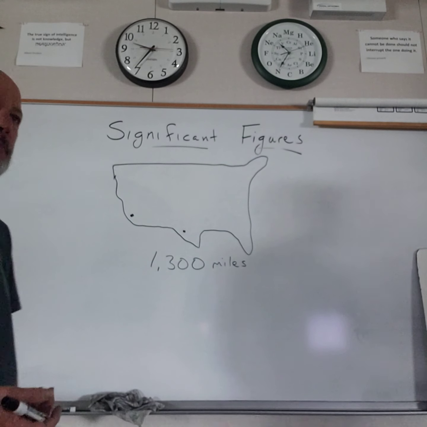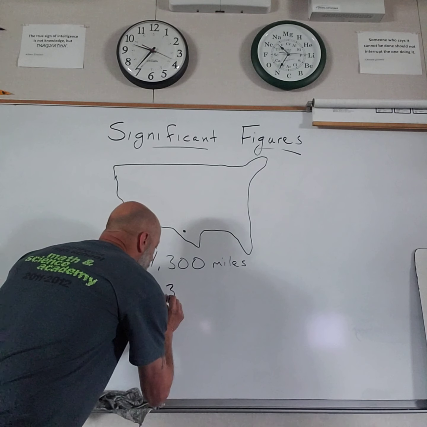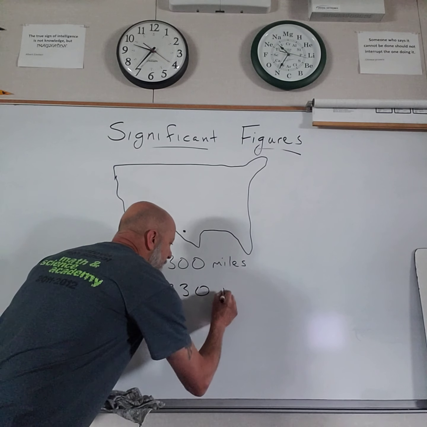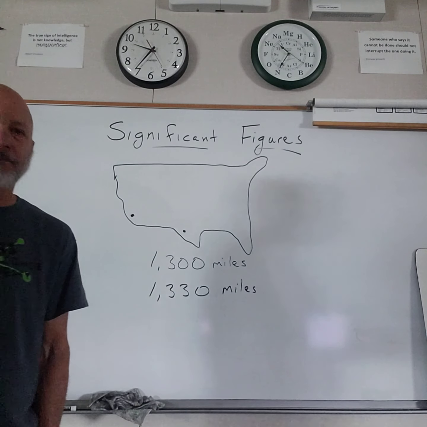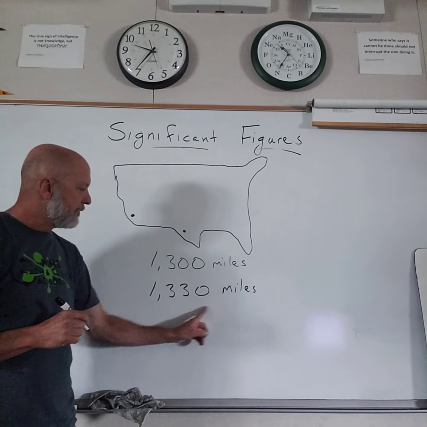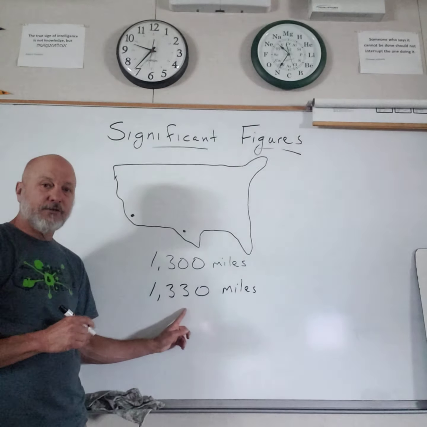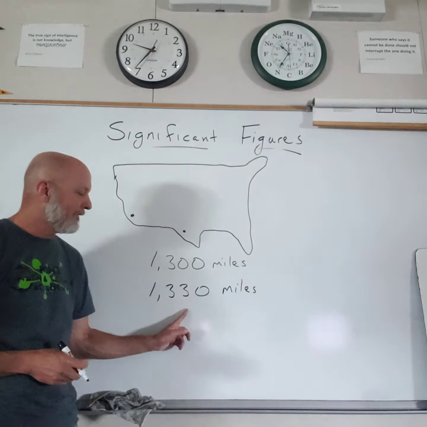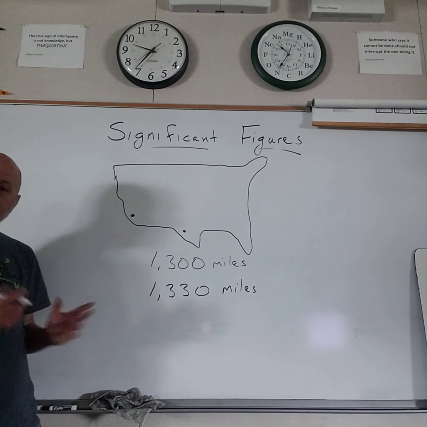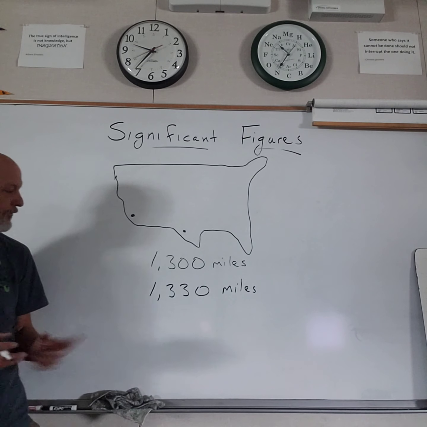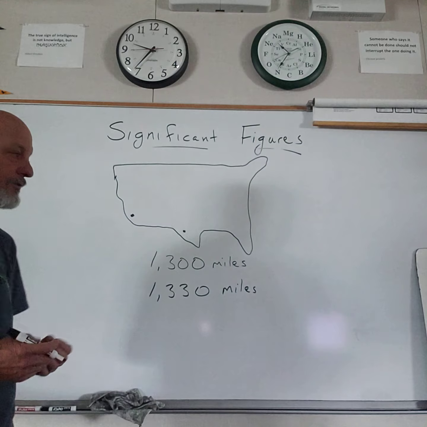And so it's saying it's an estimate. It's about 1,300 miles. What if someone had been there and said, oh yeah, I've flown that, and it's actually 1,330 miles. So now that I'm getting a little more precise, you can tell from these 2 numbers, this one has a little more precision, hopefully if the guy knew what he was talking about. So these are more precise numbers. So the number of digits, 1, 2, 3 now, says something about the accuracy.